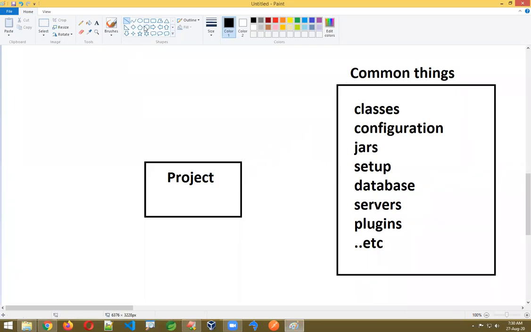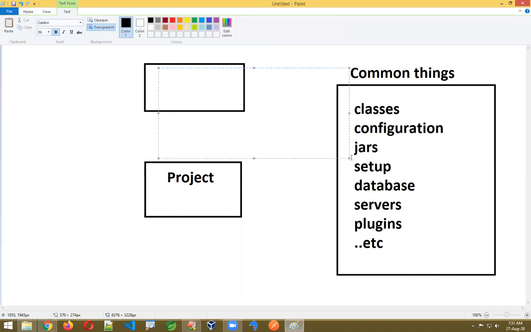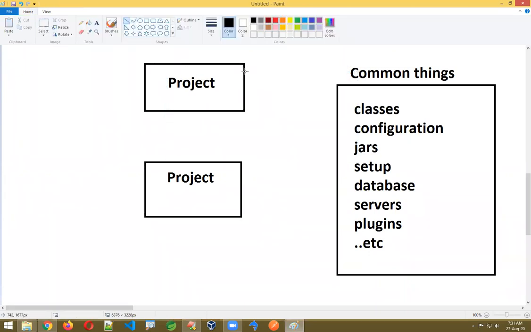So this time what Spring Boot said is, programmer, don't write these common things in your project. These are all common things that we are providing using one project. Here also one project is there. Now in this project we are providing all these common things, so that your project just extends the above project.